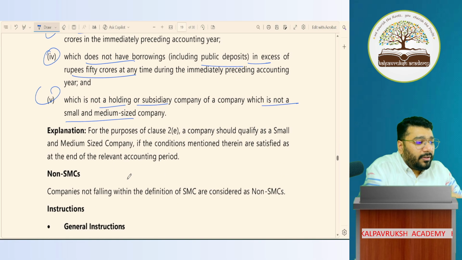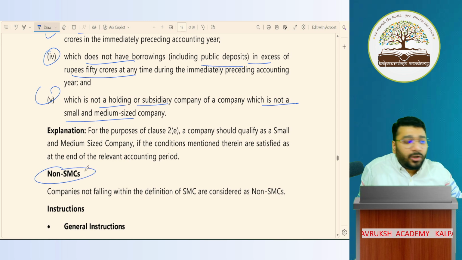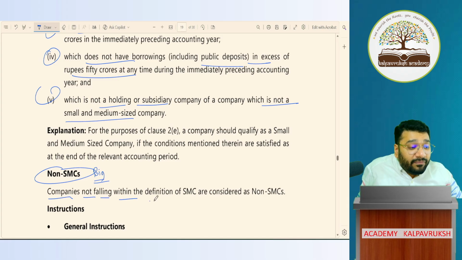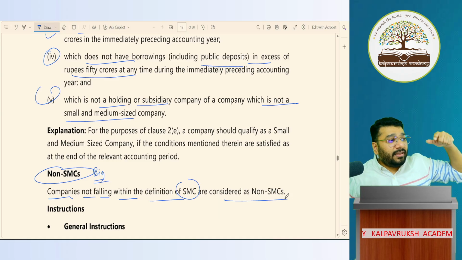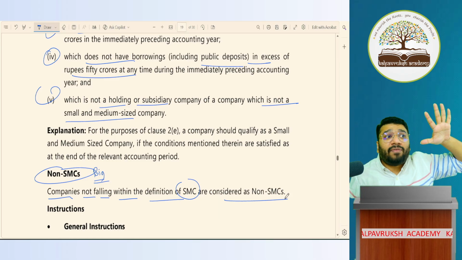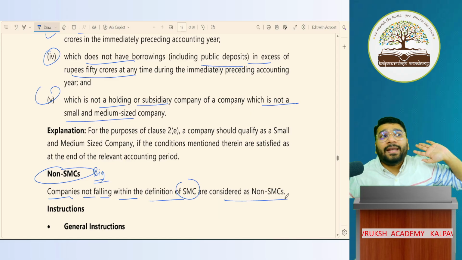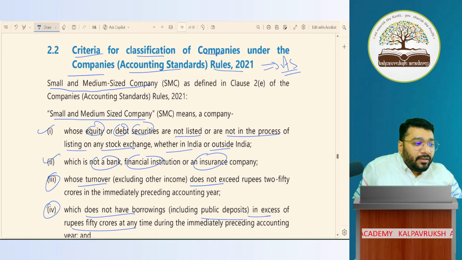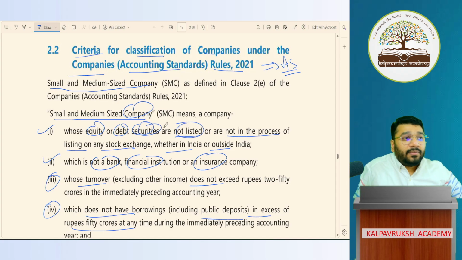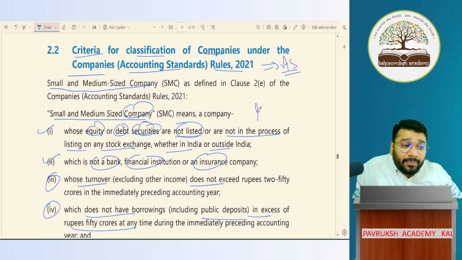Now how have they defined non-SMC, the big company? Companies not falling within the definition of SMC are considered non-SMC, which means if a company does not follow the above five conditions, you are a non-SMC. Now look at my checkpoint. A company whose security is listed cannot be a small company.